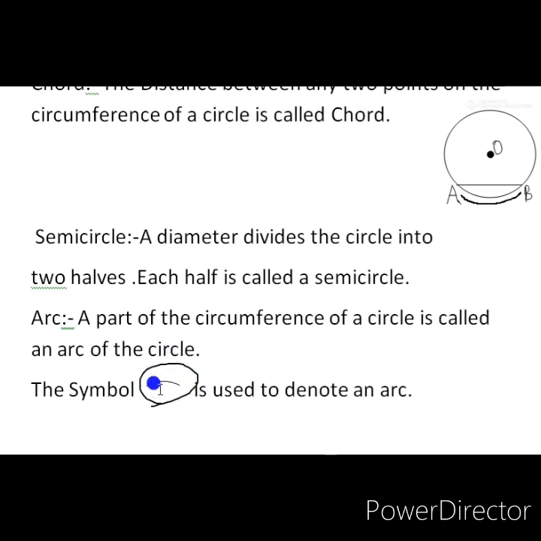Now some other points also. Exterior of the circle, interior of the circle. Exterior means the outer portion of the circumference of a circle is called the exterior portion, and the interior surface of a circle is called the interior of the circle. Interior portion of the circle, exterior part also. These are some of the important points about circles. Today we are winding up this session. Next day we will continue the lesson.